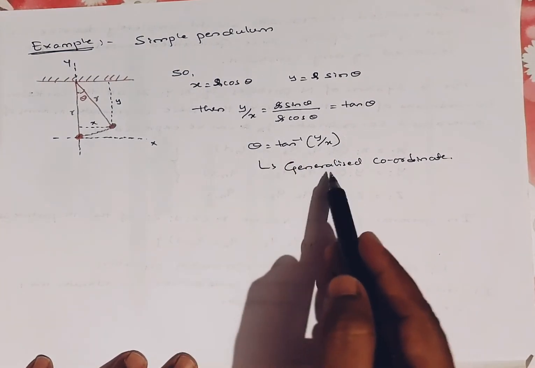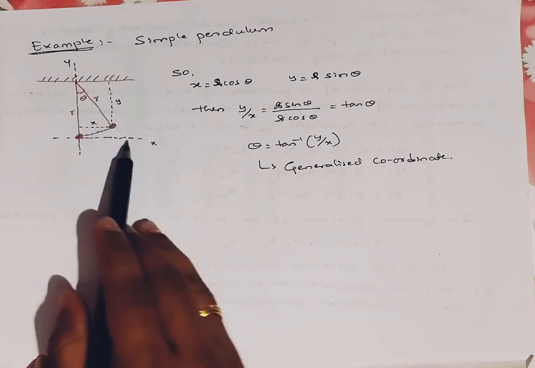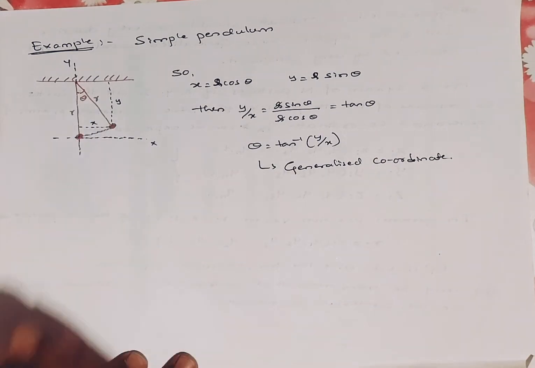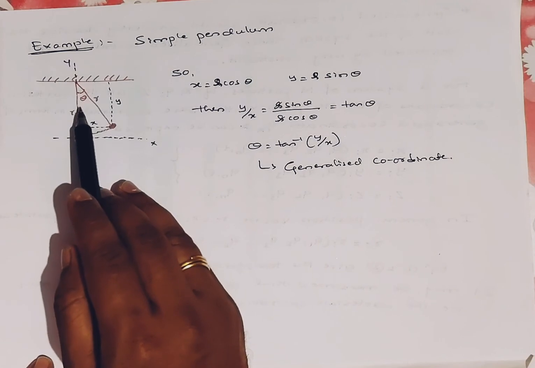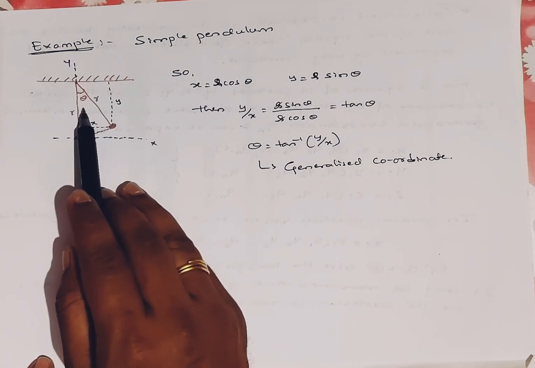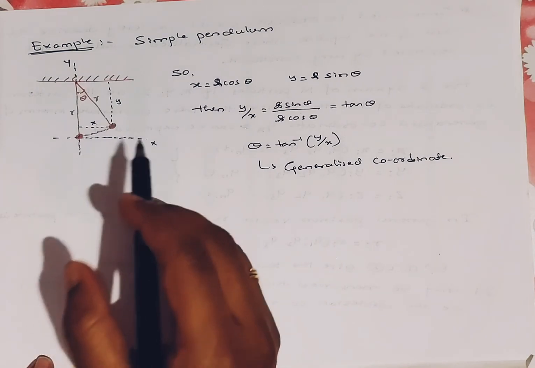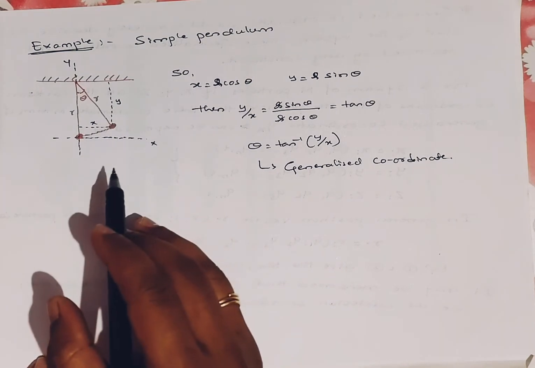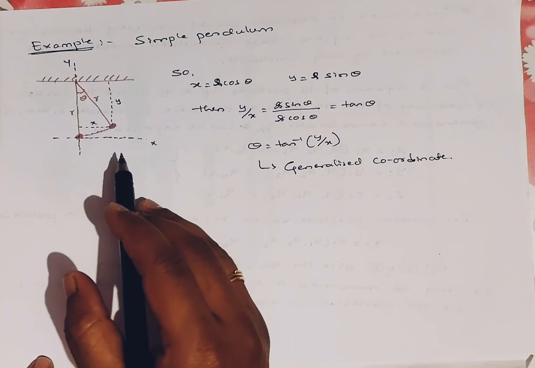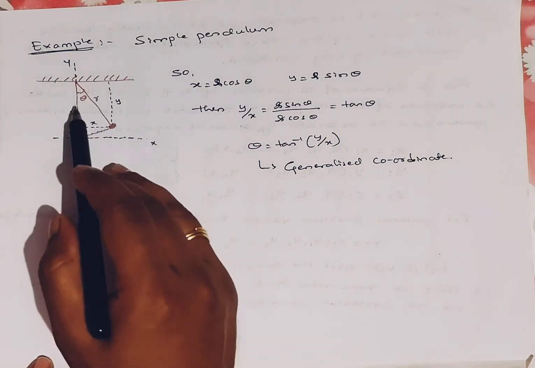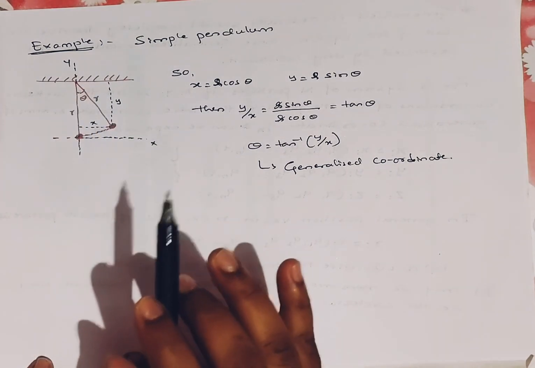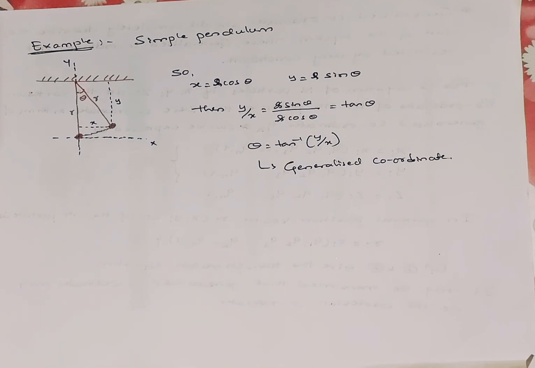This theta is nothing but the generalized coordinate. Instead of taking x and y, I am going to take only theta. That theta is the generalized coordinate, which gives the information of the position of the particle or the state of the system. That we have to call a generalized coordinate. Okay, that's it.